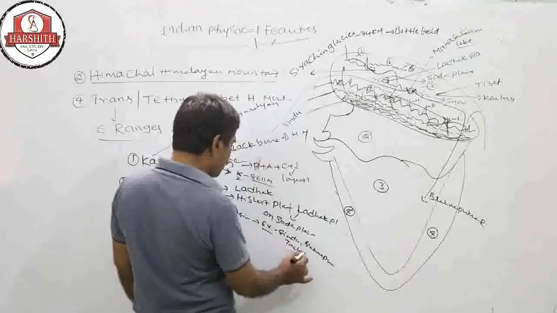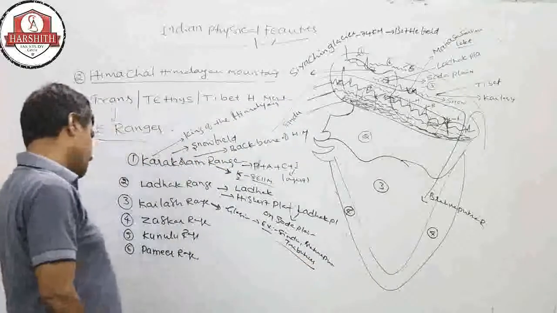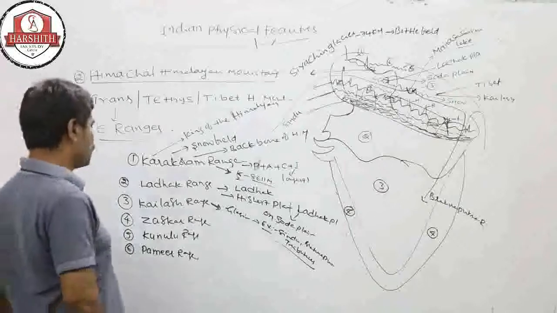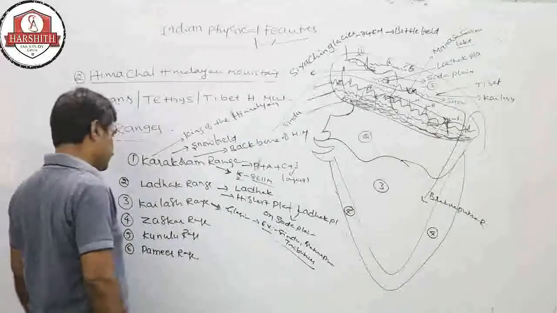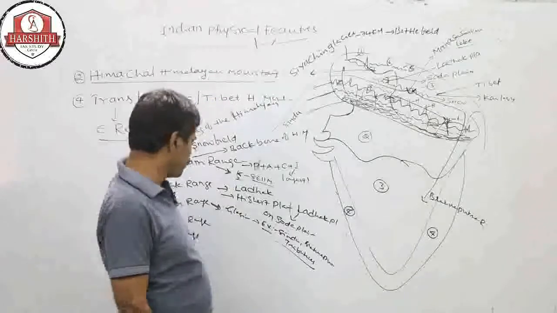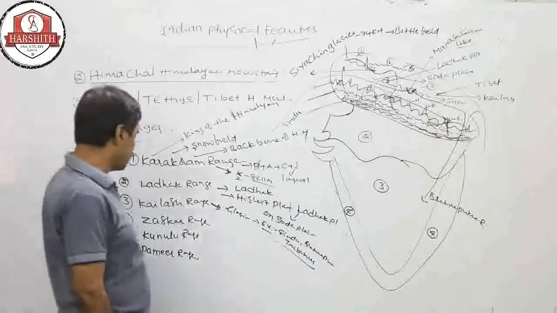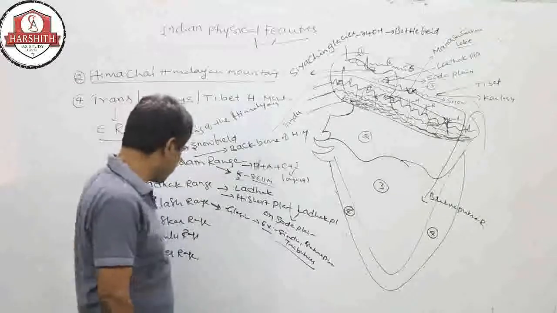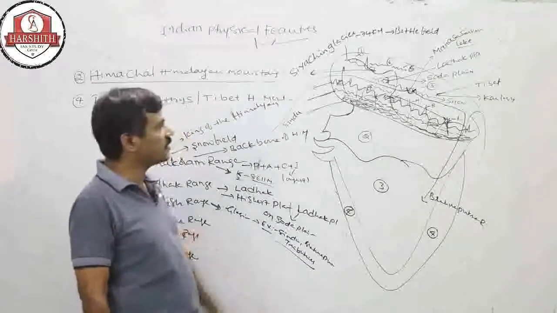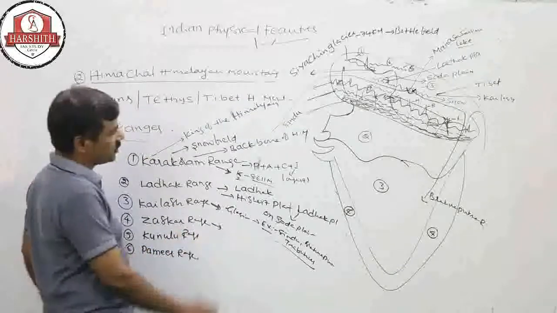Tributaries also come from this Kailash, which in the Hindu spiritual world is the main abode of the god Shiva. So from here, this world, this universe, is said to be created by Shiva on that Kailash. Right, next one, the Zaskar range.